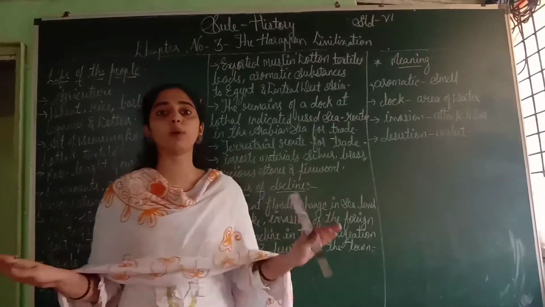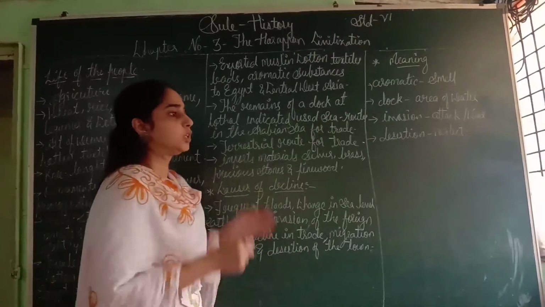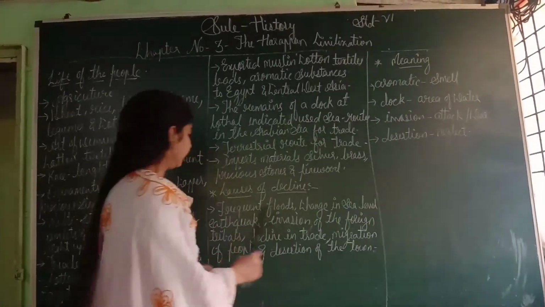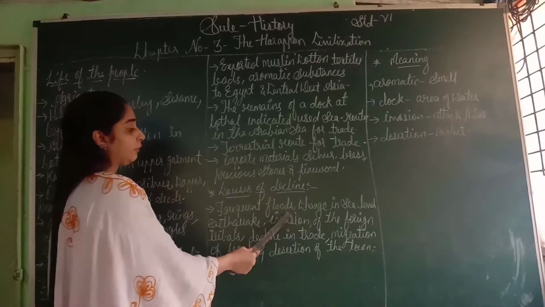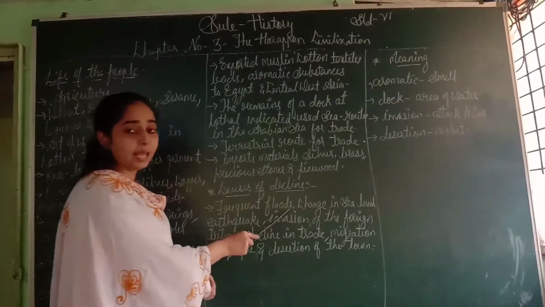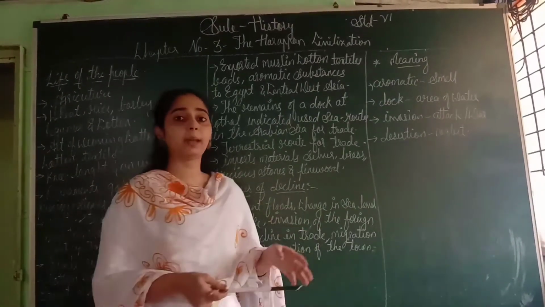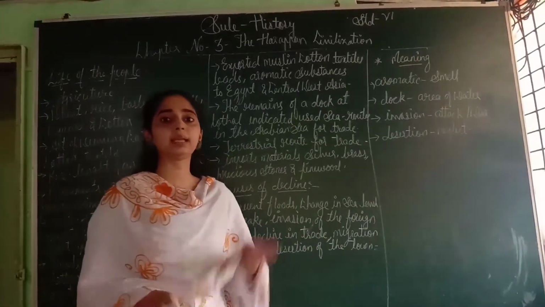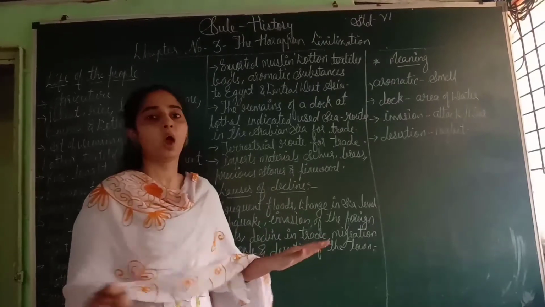Decline means over, end. So what was the reason behind the decline of the Harappa civilization? Let us see. First is frequent floods, because of natural calamities like floods, tsunami and earthquake. This is the reason why the Harappa civilization came to an end.